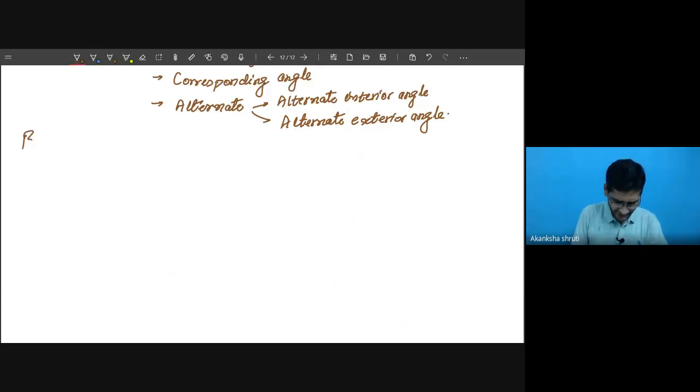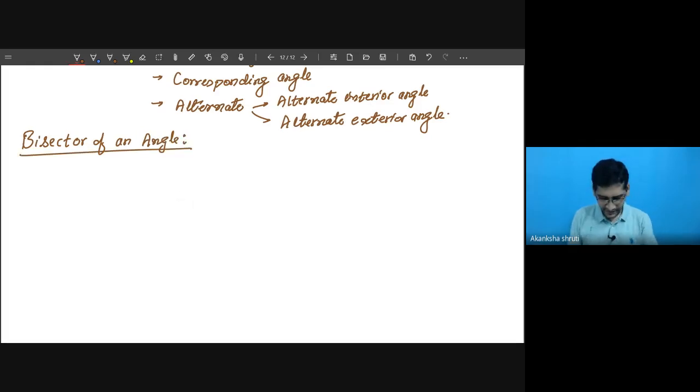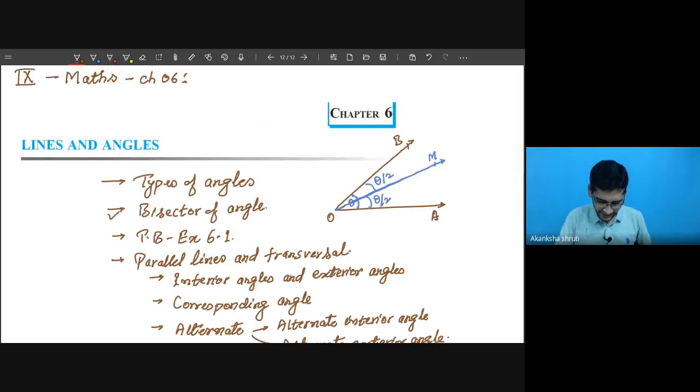What is bisector of an angle? Students, bisector of an angle means we are given some angle. So the angle may be theta. Like here, a figure is drawn in red mark.